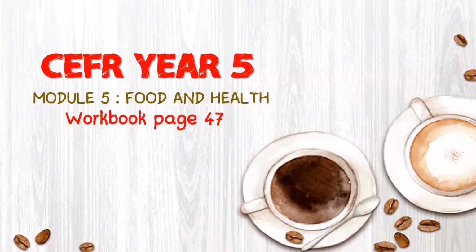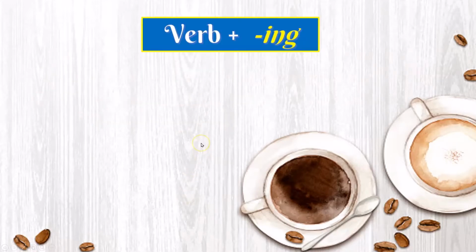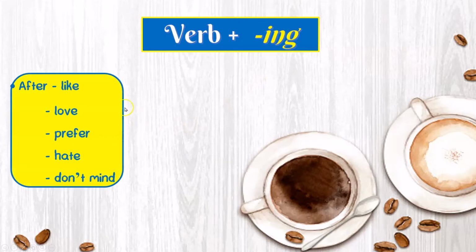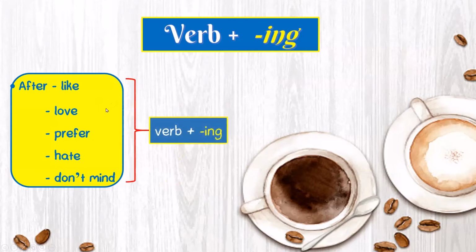Our lesson today is on Module 5, which is Food and Health, and we are going to do some tasks in the workbook on page 47. With that, let's begin. Before we go on any further with the task, let's see the use of verb plus ing in sentences. After the verbs like, love, prefer, hate, and don't mind, the verbs after these verbs will be added ing.